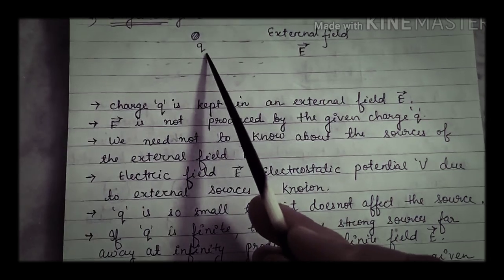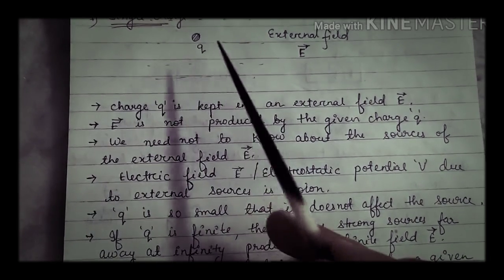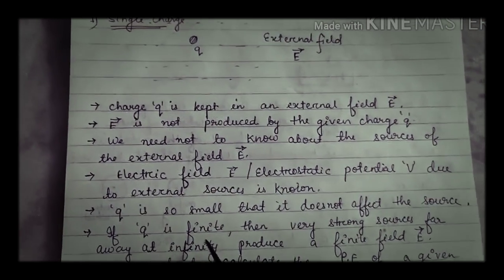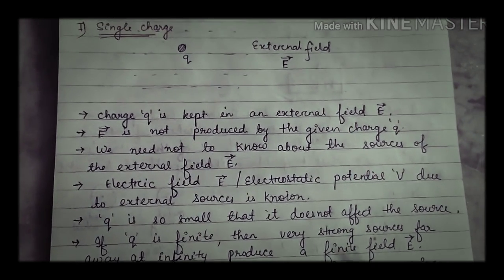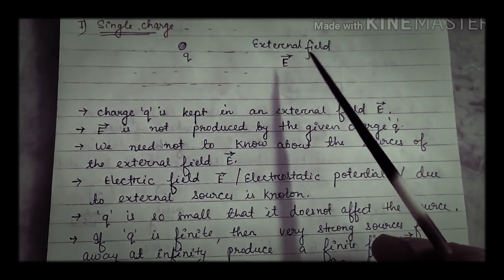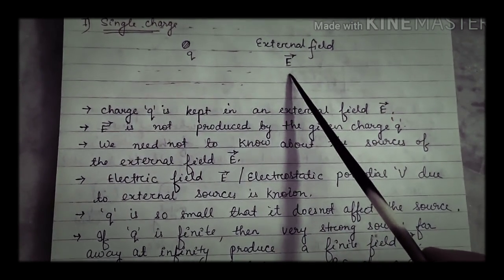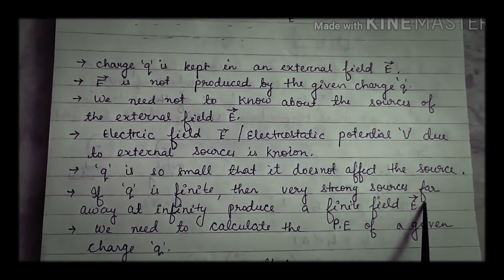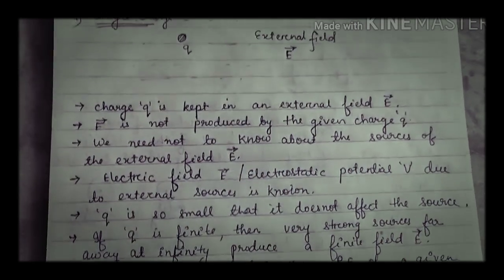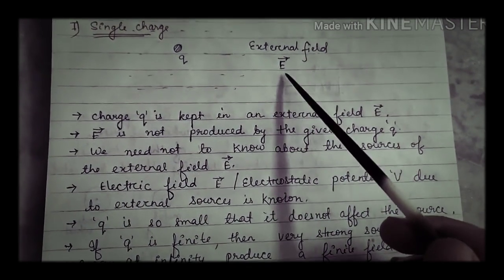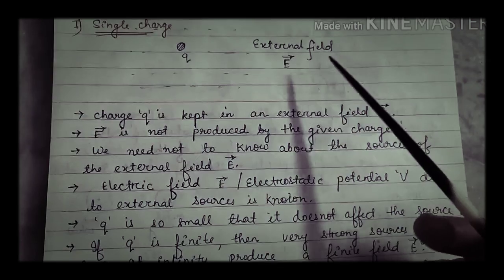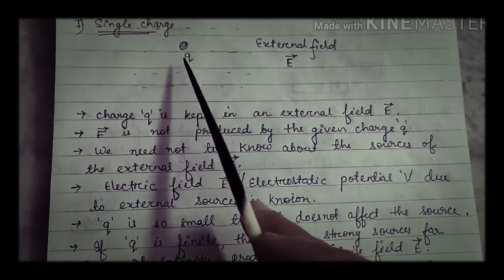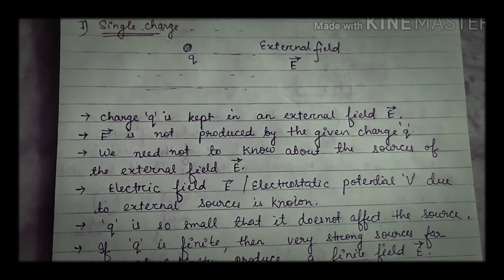And if q is finite, a charge having larger magnitude, then a very strong source far away at infinity produces a finite field E. So we can ignore the electric field produced due to the charge q.